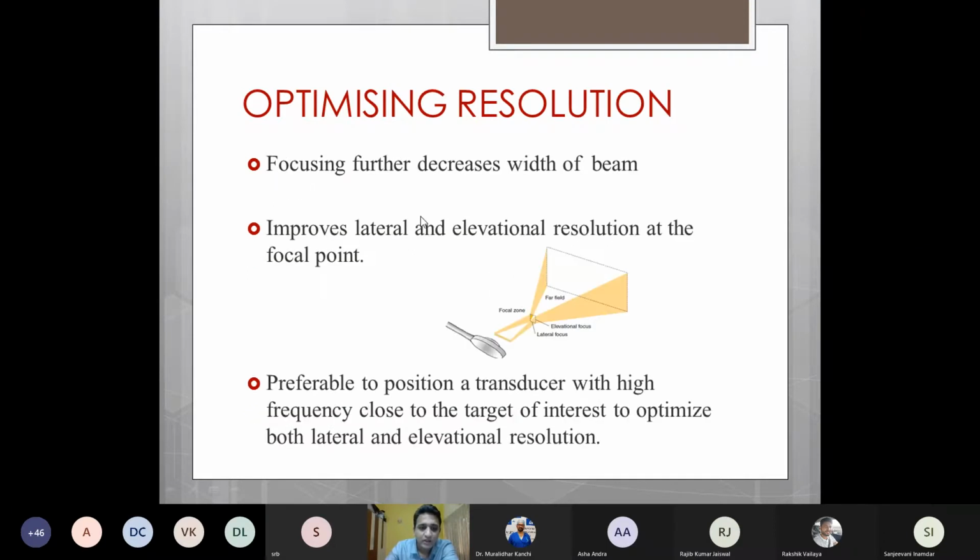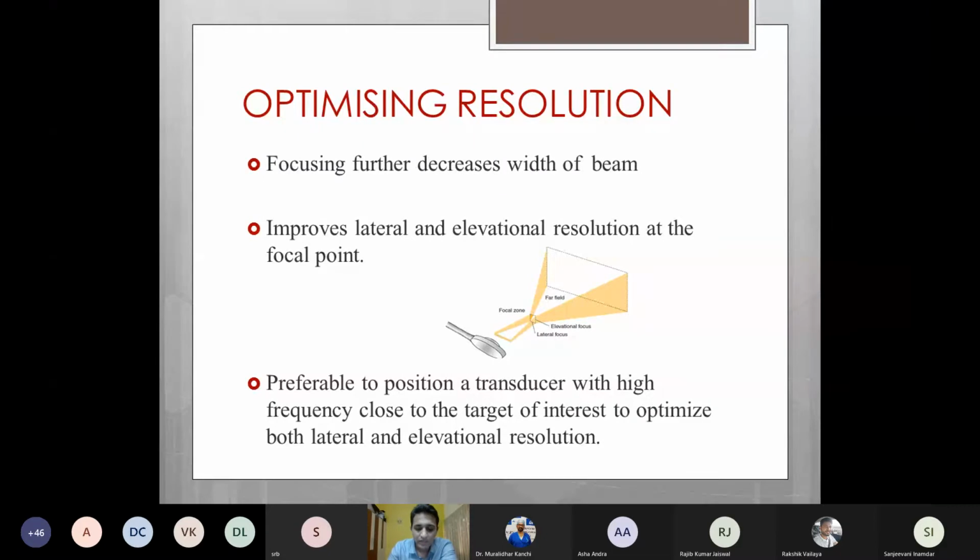Also by using focusing. When we use focusing, it improves the lateral and elevational resolution at that particular focal point which we select. Hence, to optimize resolution, it's preferable to position a transducer with a high frequency close to the target of interest, which will optimize both lateral as well as elevational resolution.